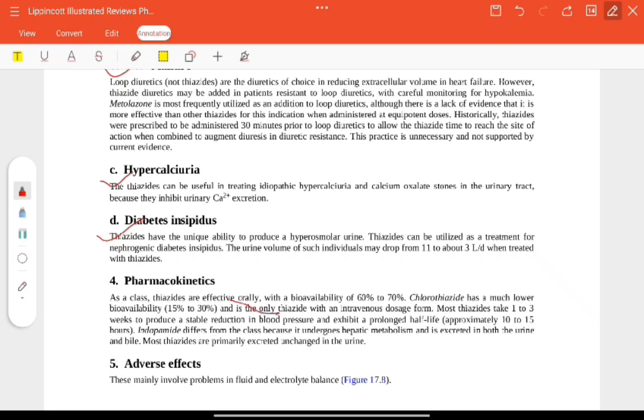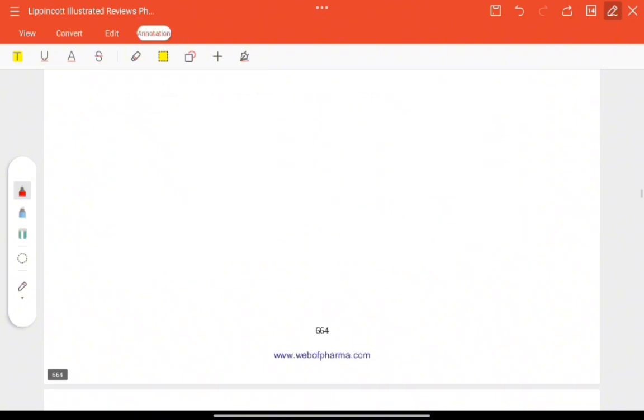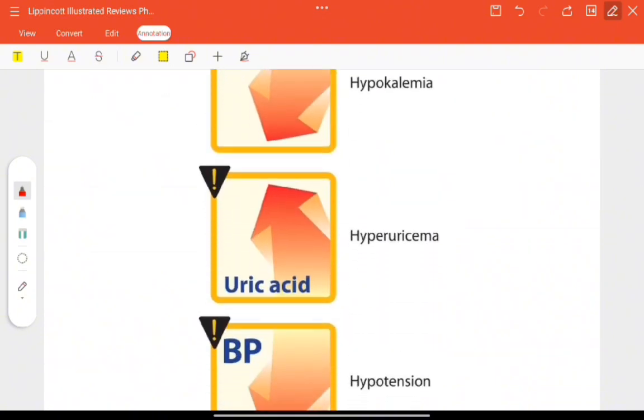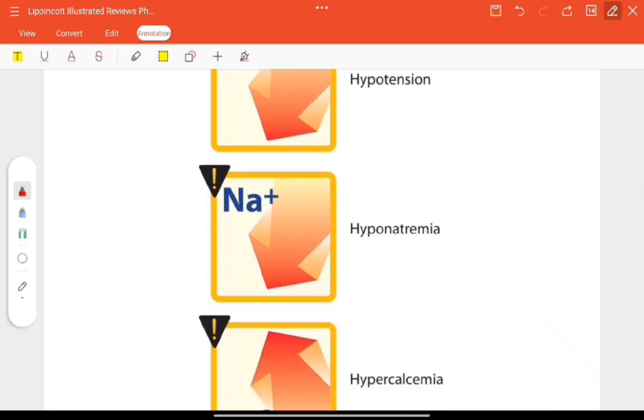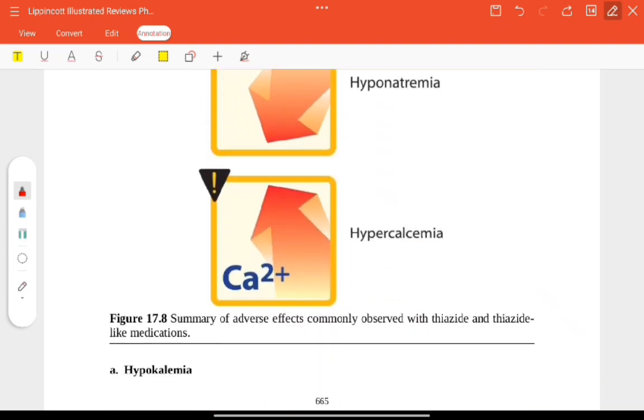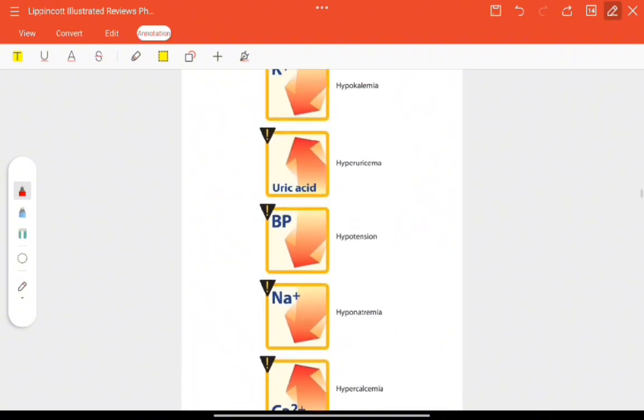They are active orally, taking 1 to 3 weeks to produce a stable reduction in BP. Adverse effects are hypokalemia, hyperuricemia, hypotension, hyponatremia, hypercalcemia. You have to remember this for thiazide diuretics. Potassium and sodium are both hypo, and calcium is hyper.